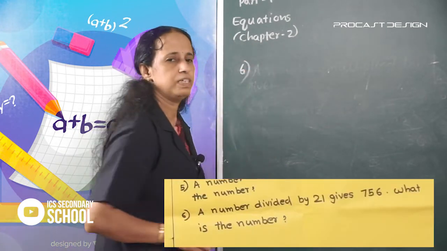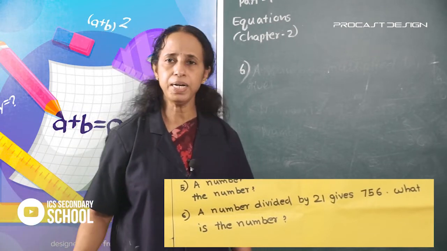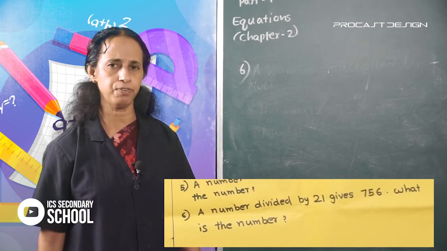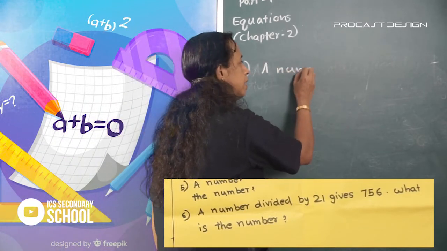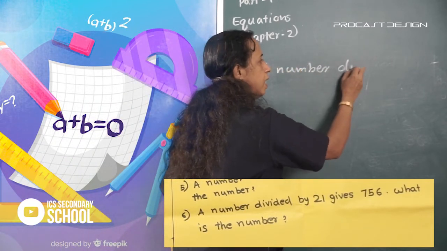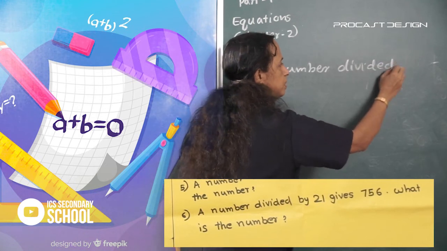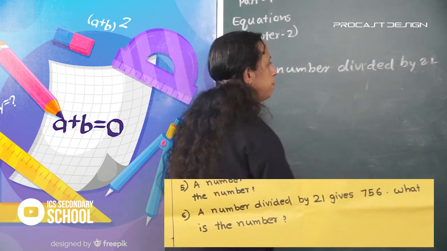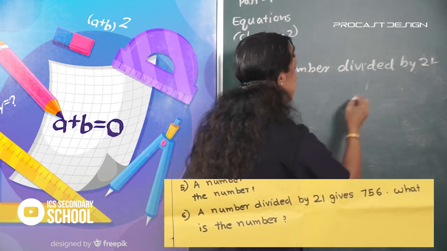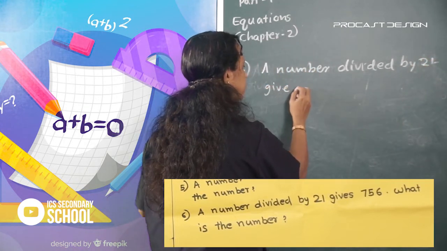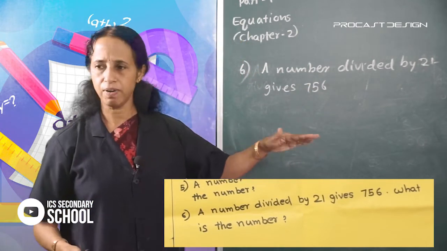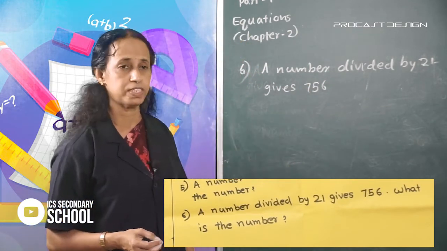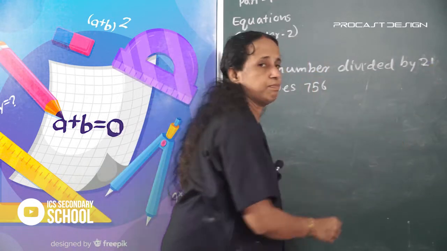And look, the last question: a number divided by 21 gives 756. What is the number? Find the number.